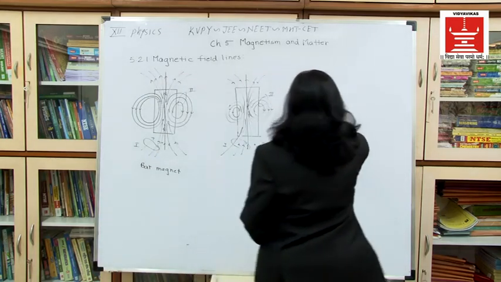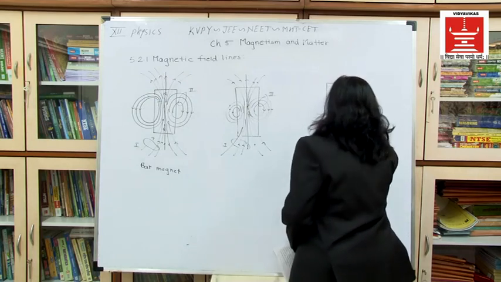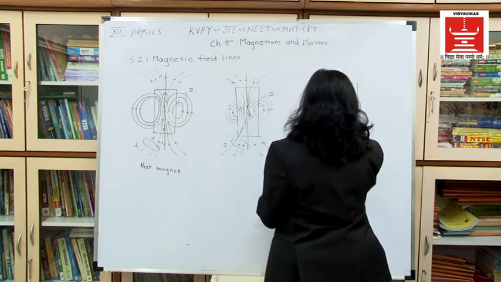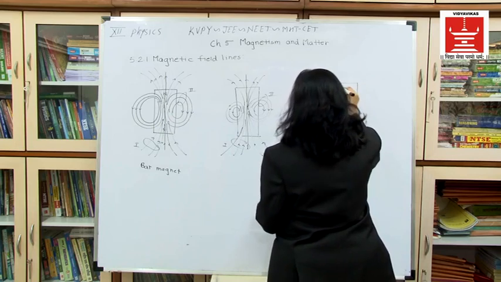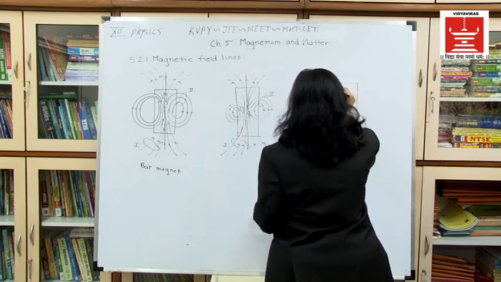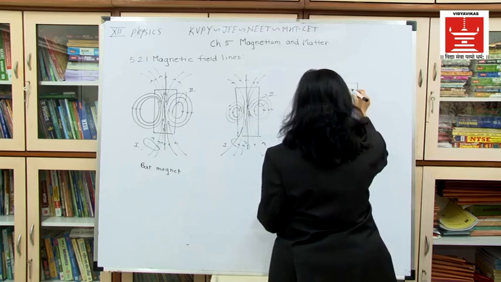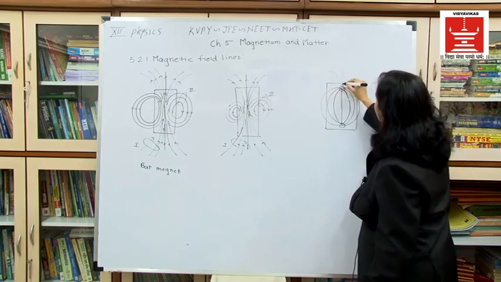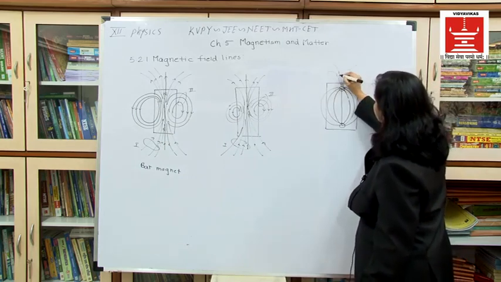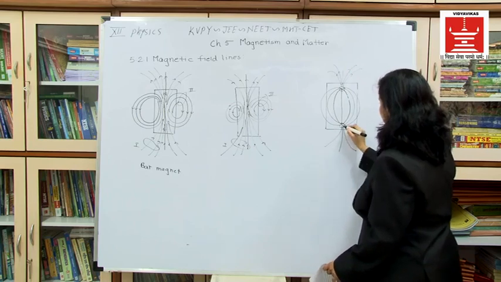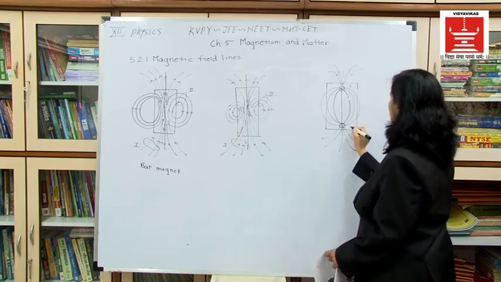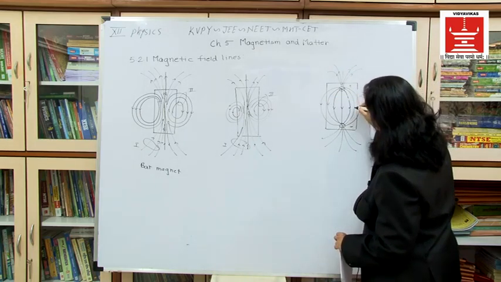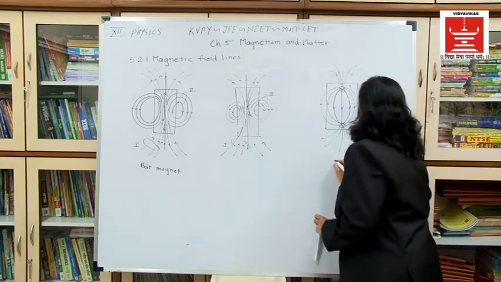Now the electric dipole. Here I am going to show you the electric dipole. Suppose this is my positive charge and this is my negative charge. The field lines start from here and end towards this, which is not the case for the magnetic field. This is my positive charge, this is my negative charge, and these are the directions. Here I have shown you the electric dipole.